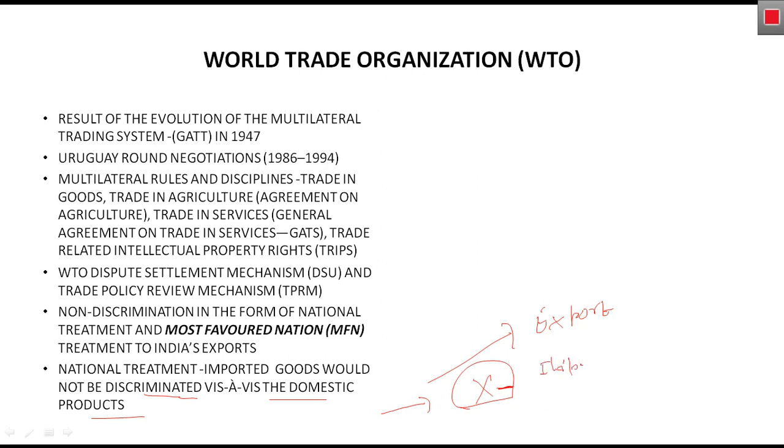So whenever our country sends an export to any country, it should not be discriminated against on the ground of domestic products. It should be treated equally, and that is the national treatment provision of World Trade Organization under the non-discriminatory provisions.